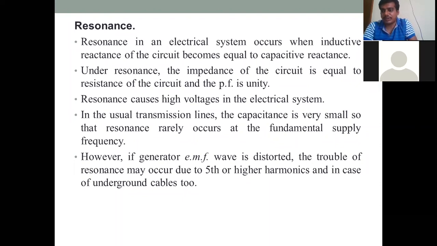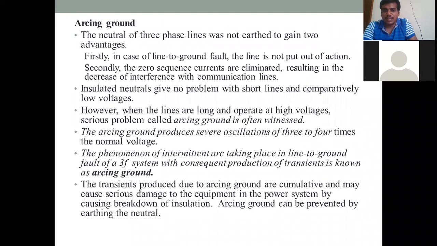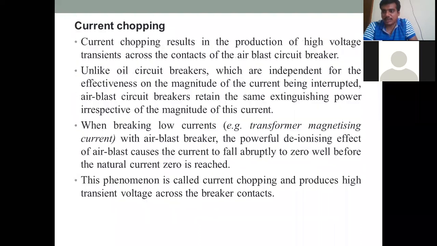External causes you have already studied, which is lightning. Okay. So tomorrow we can see the different types of circuit breakers with their construction.